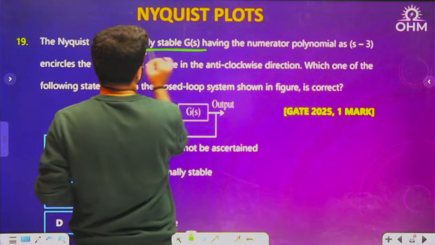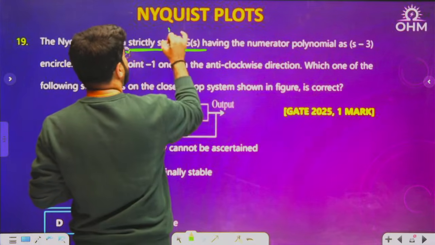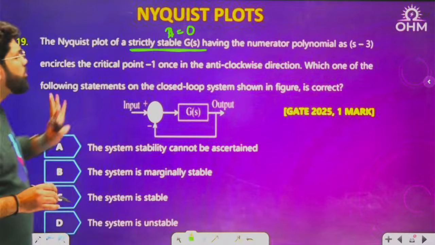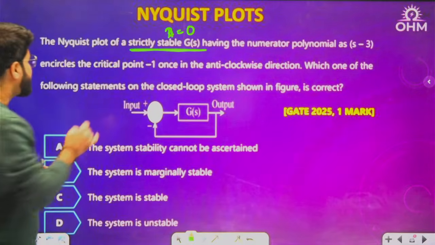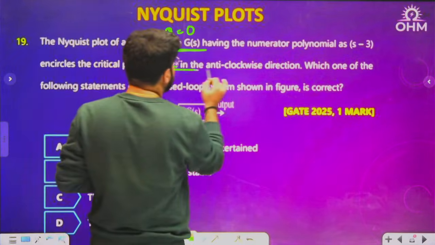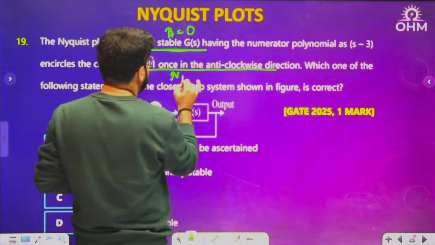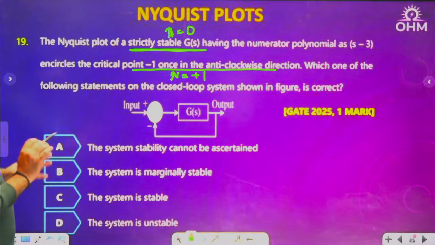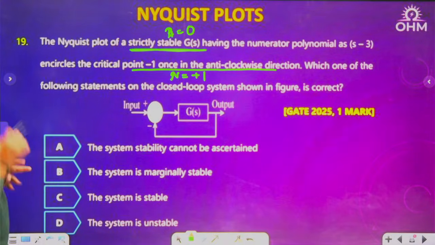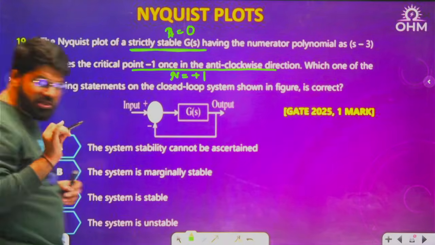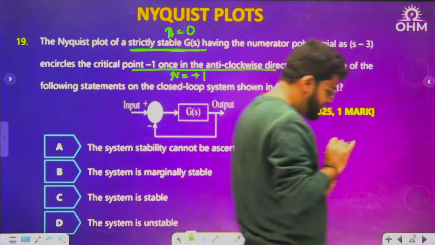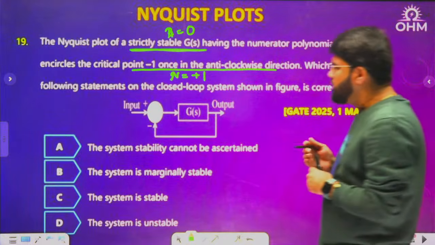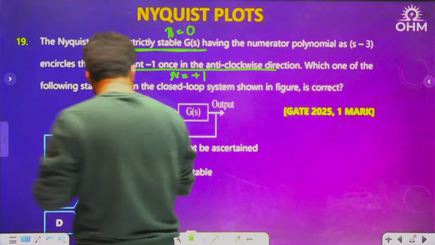Now, G(s) is stable. Any function is stable if it does not have RHP poles, so P plus is 0. It has the numerator polynomial s minus 3. It encircles the critical point minus 1 once in the anti-clockwise direction, that means N equals plus 1. Which of the following statements on the closed loop system shown in the figure is correct? Now, see here. The numerator polynomial is given for G(s), but whether that is required or not, we'll see. What is the formula?